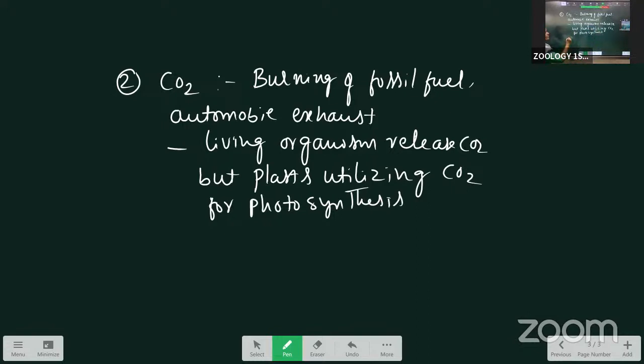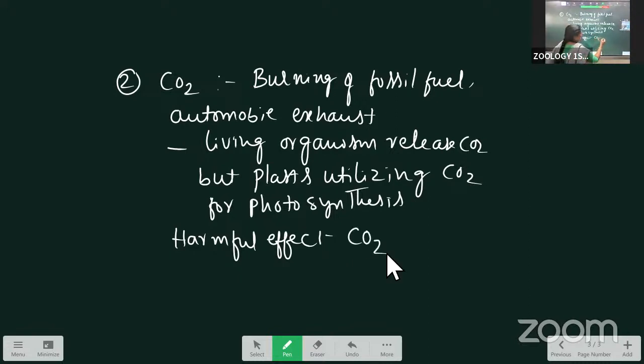What are the harmful effects? The carbon dioxide level is more than the normal carbon dioxide concentration.